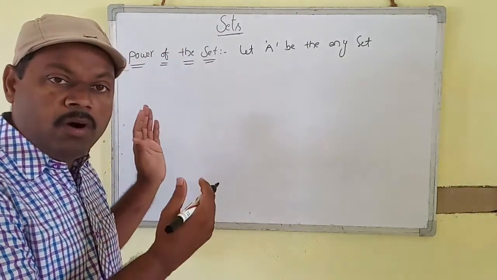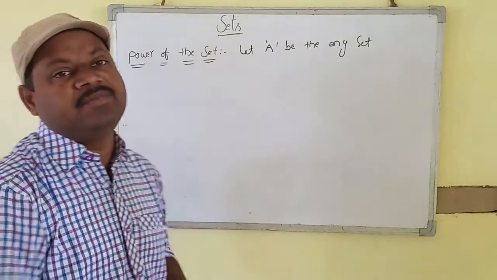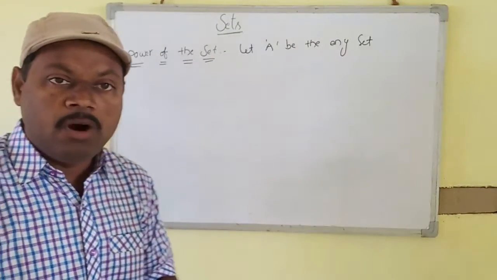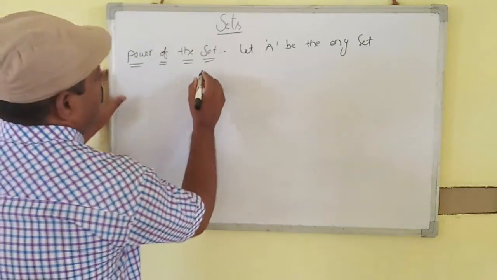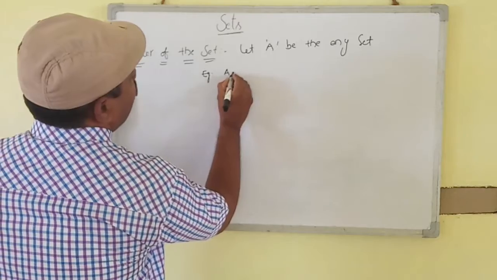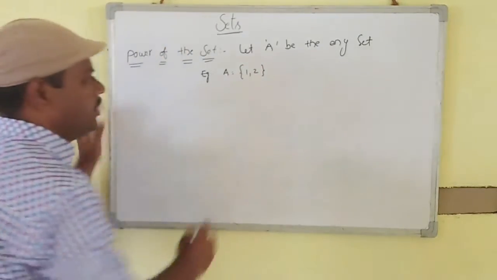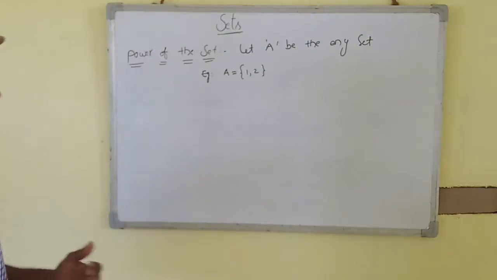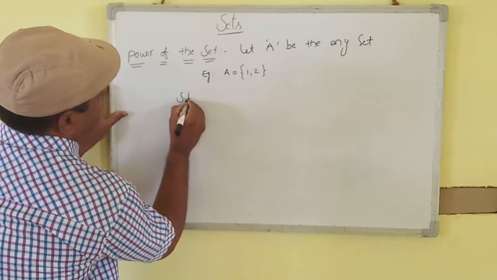These all possible subsets become the elements of the bigger set. First of all, write all possible subsets. Suppose one example: A is equal to set of 1, 2. Write the subsets.